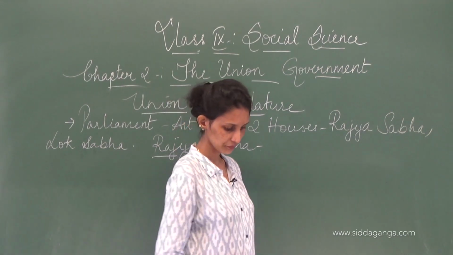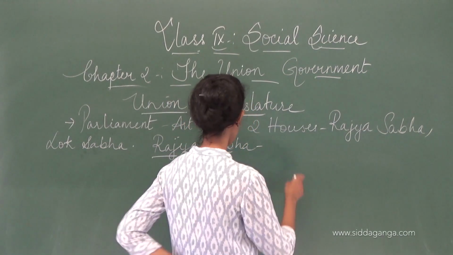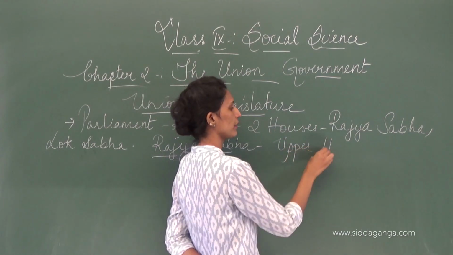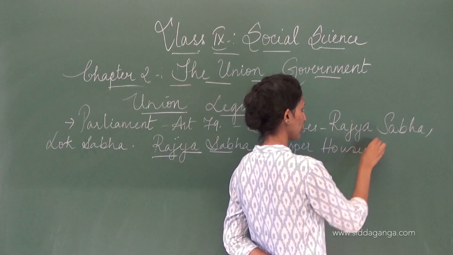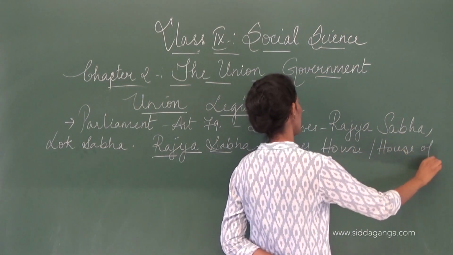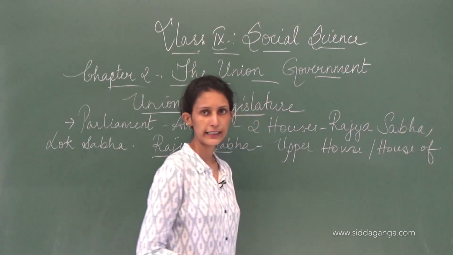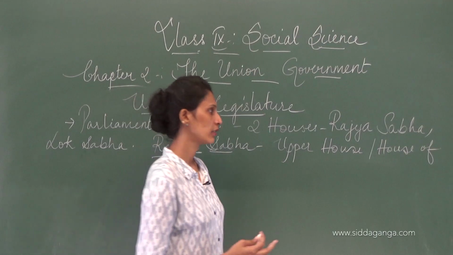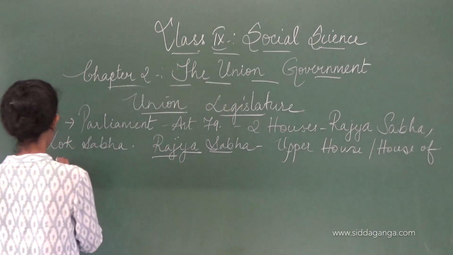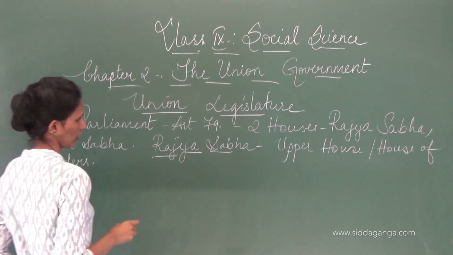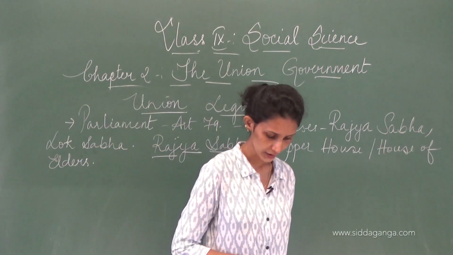So it has two names, upper house or house of elders. Two names for the Rajya Sabha: upper house or house of what? House of elders. Alright, this is Rajya Sabha.